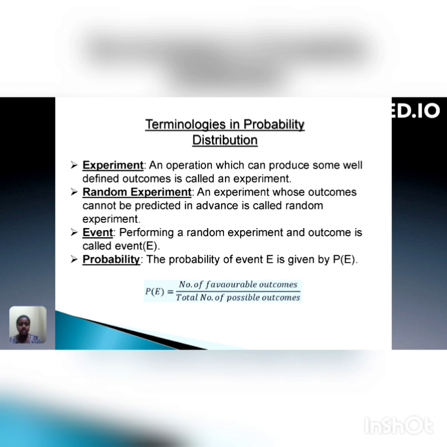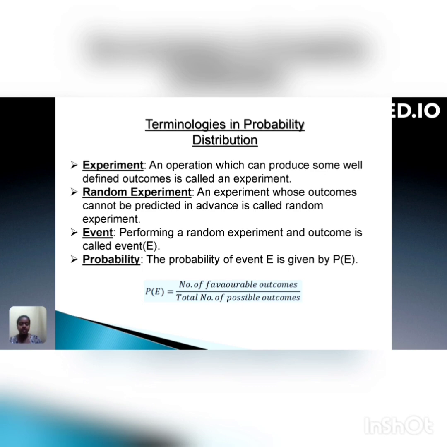The terminologies in probability distribution are experiment, random experiment, event, and probability. First, experiment. An operation which can produce some well defined outcomes is called an experiment. Random experiment. An experiment whose outcomes cannot be predicted in advance is called a random experiment. Event. Performing a random experiment and its outcome is called an event, which is denoted by E.